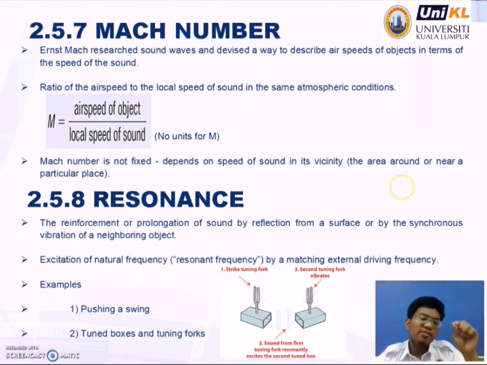This is the formula for the Mach number: M equals air speed of object over local speed of sound. There are no units for M. The Mach number is not fixed; it depends on the speed of sound in its vicinity, the area around or near a particular place. That is the vicinity.